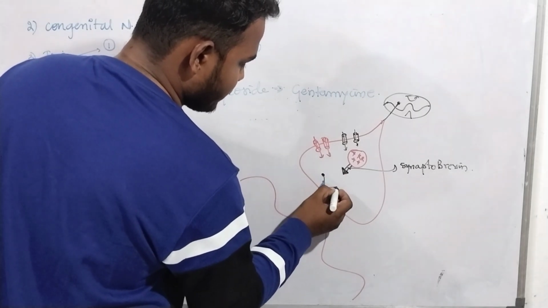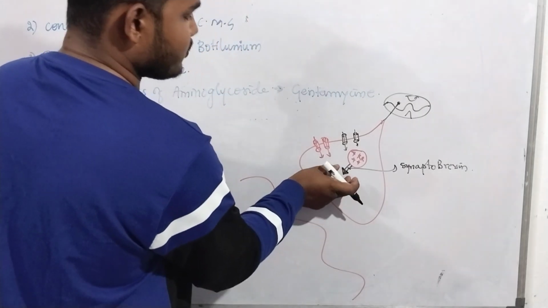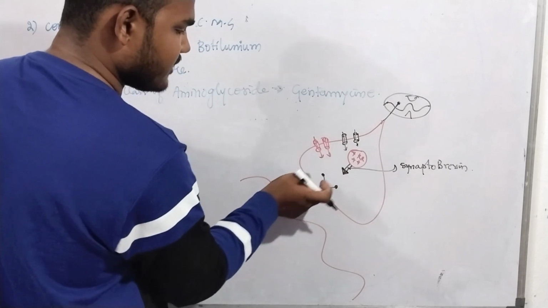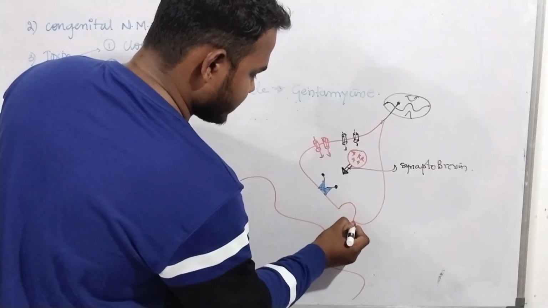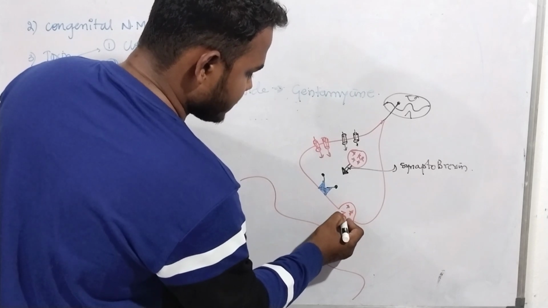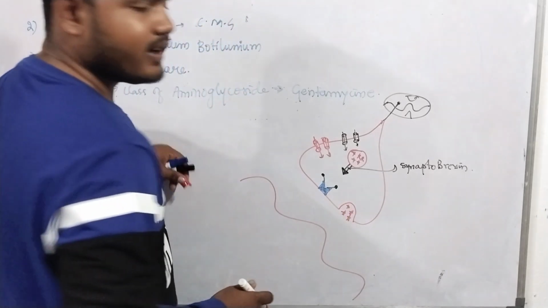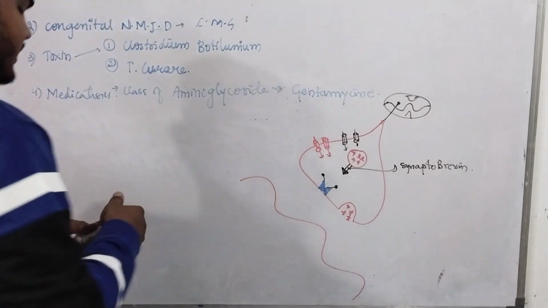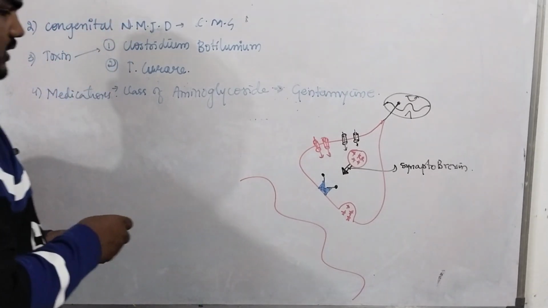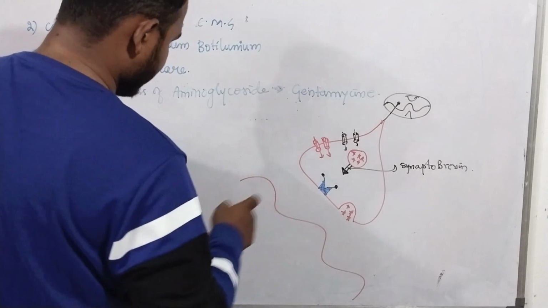Then this protein binds with this protein, and the protein pulls the vesicle, and the acetylcholine is released from these vesicles into the synaptic cleft.